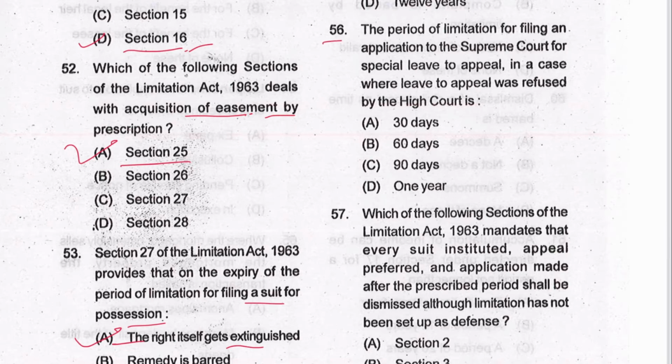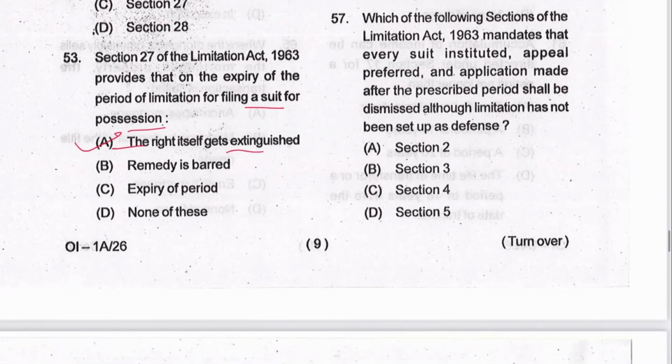Next 56. The period of limitation for filing an application to Supreme Court for special leave to appeal in a case where the leave to appeal was refused by the High Court is 60 days. B is the answer. It is provided in Article 133B of Schedule of Limitation Act. Next 57.